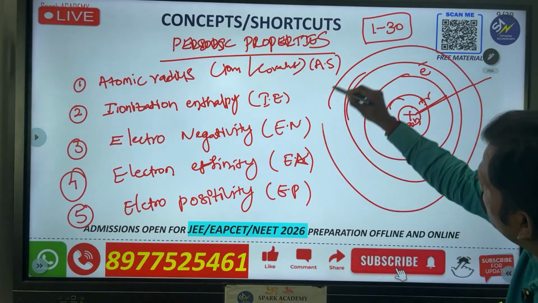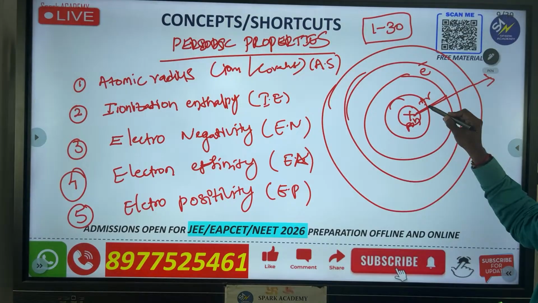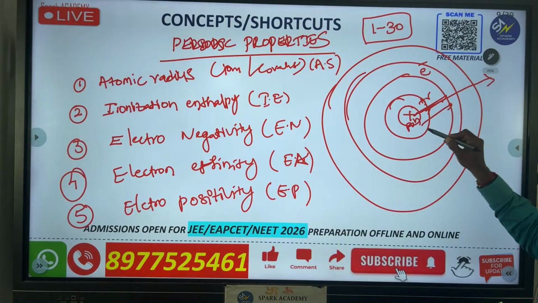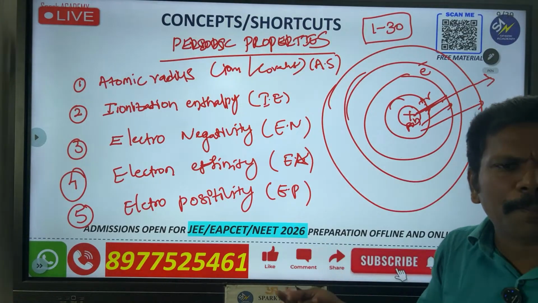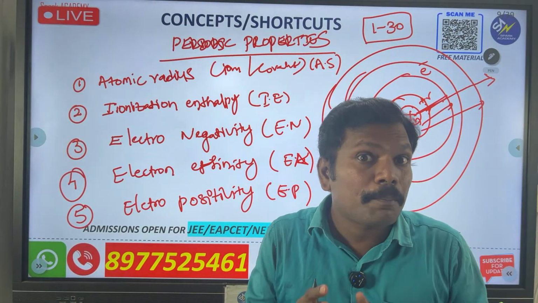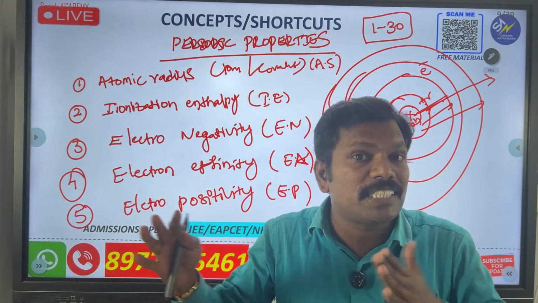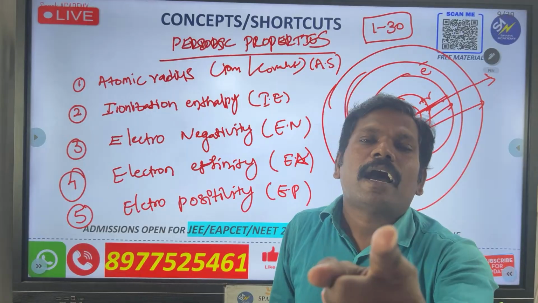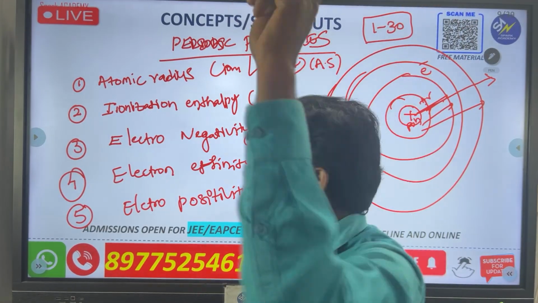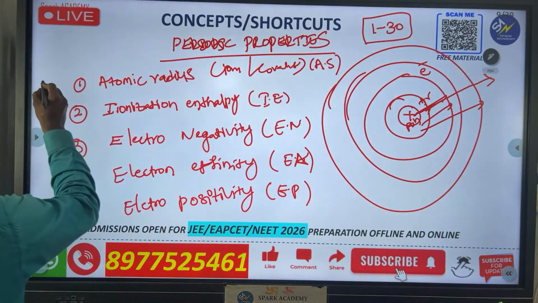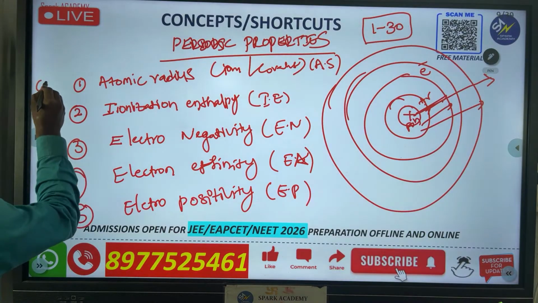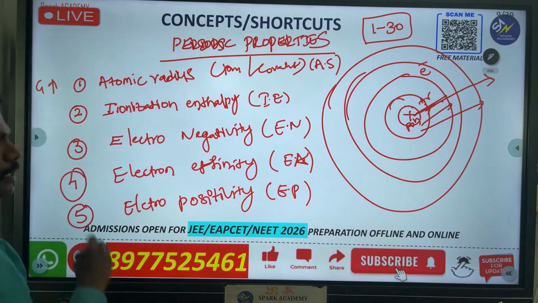Now please observe this. In the first orbit this is the radius, second orbit this is, third orbit this is. So what will happen in groups? Down the group, number of orbits are increasing. That means distance is also increasing. That's why atomic radius is increasing. First point you have to note down: in groups, atomic radius increases.